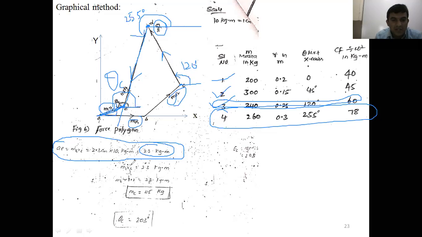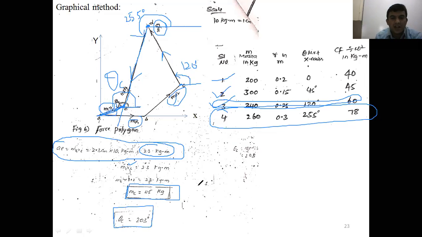Now the RC value is given. What is the RC value? 0.2 meter is given. Now finally, what is MC? MC will be 115 kg. Similarly, now with respect to the horizontal line, the x-axis, from point E measure theta C. Theta C, how much will you get here? 203 degree. Now how do you say our answer is right or wrong?